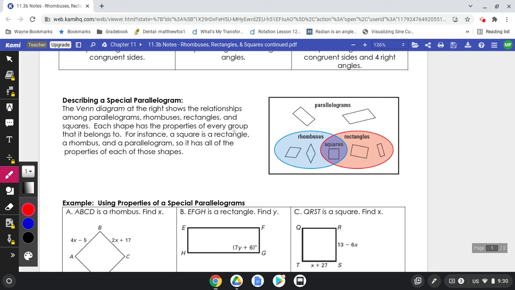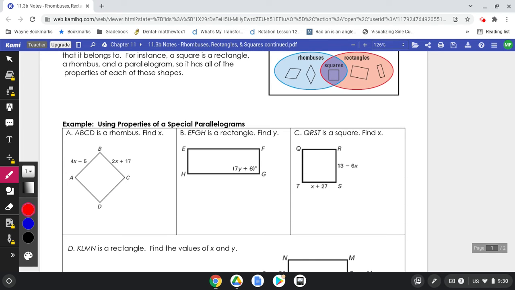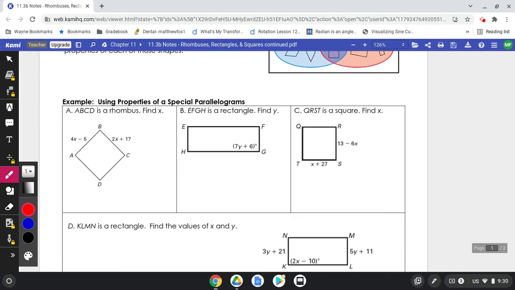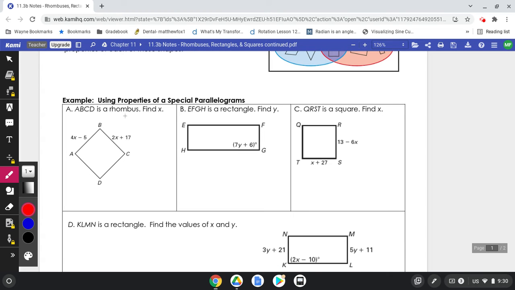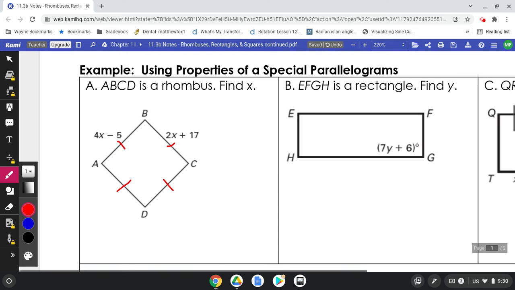Okay, so as we look here, yesterday we talked about some properties. Well, these properties we just mentioned. So if we look here, it says ABCD is a rhombus. If we know that it's a rhombus, then right away we know that the sides are the same. All of them are the same, but most importantly, the 2 that have markings. So if we look here, I can just go ahead and solve this. 4x minus 5 will have to equal 2x plus 17.